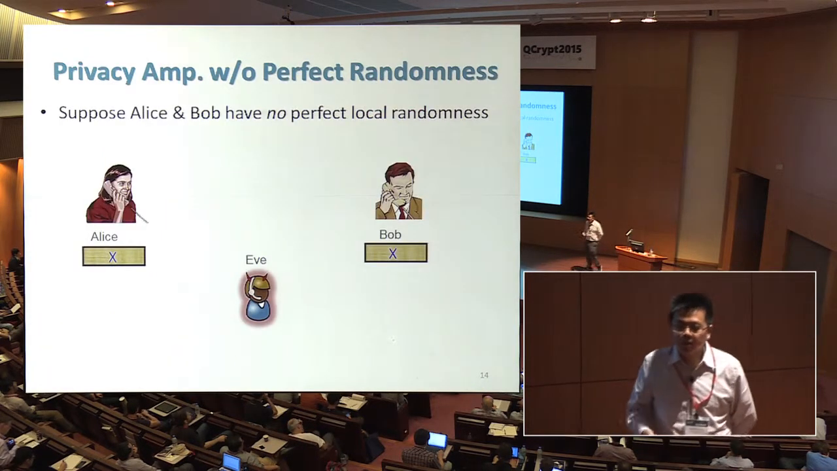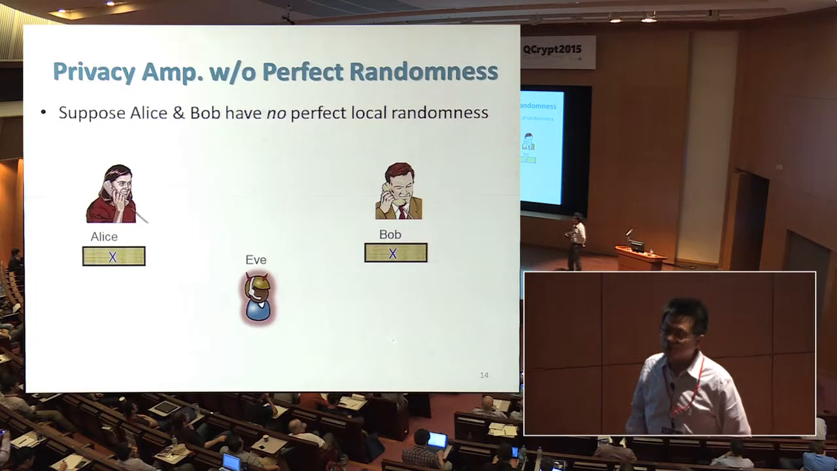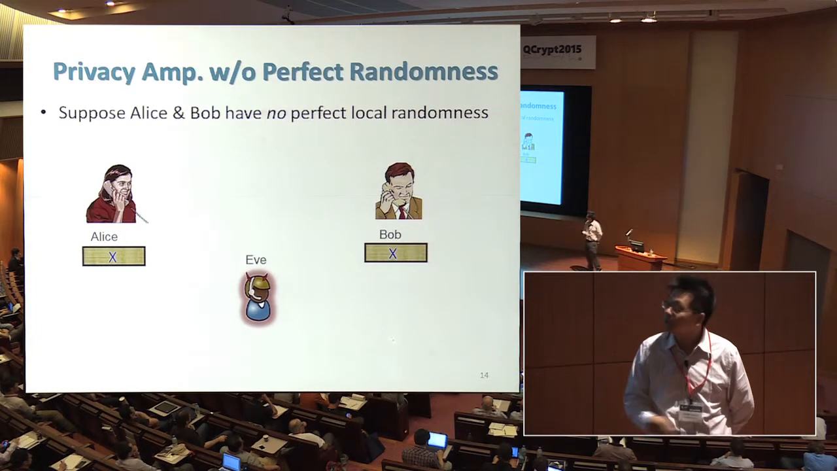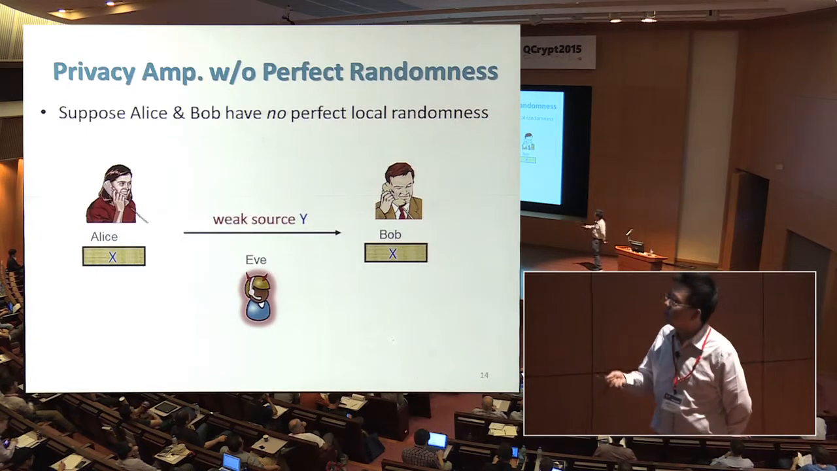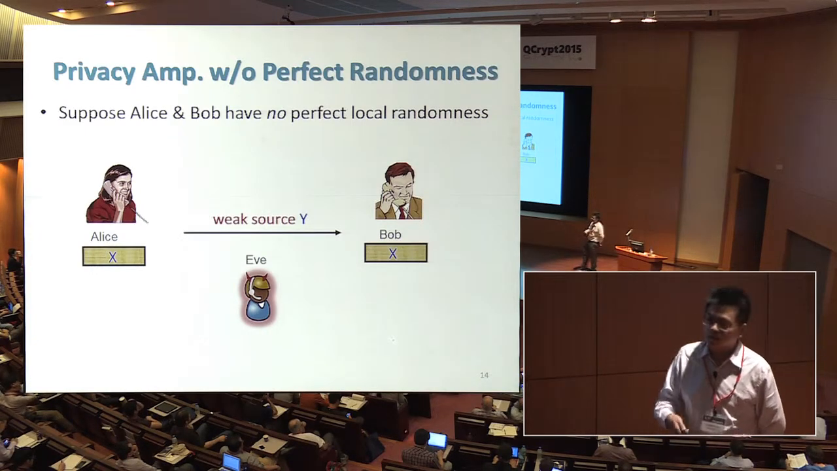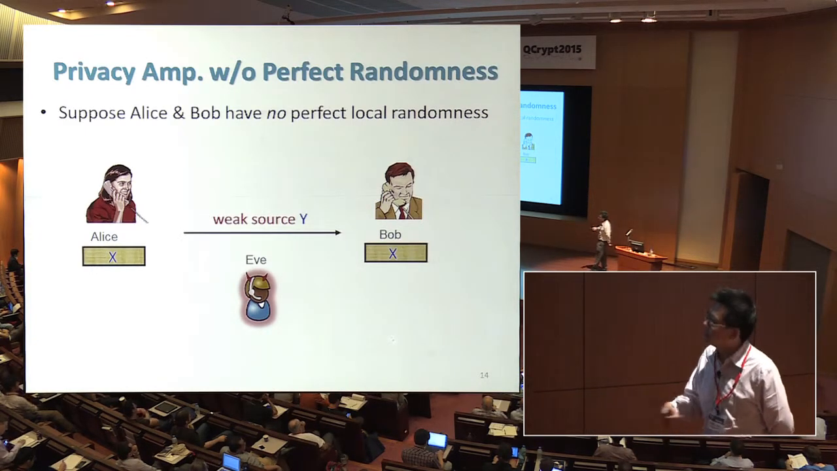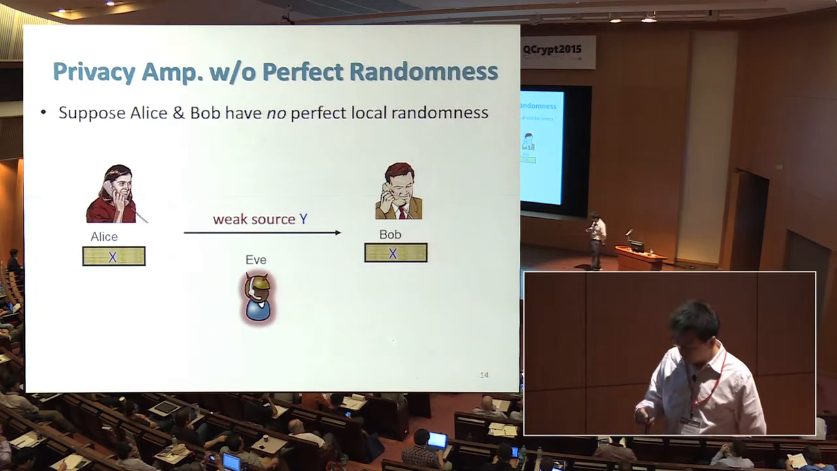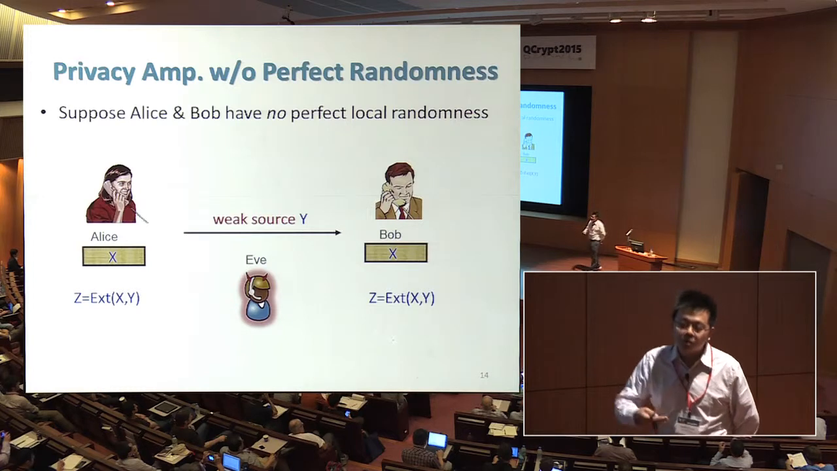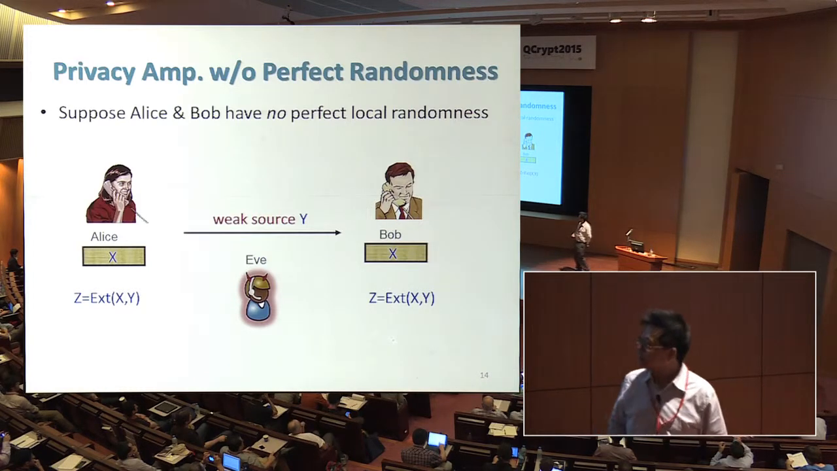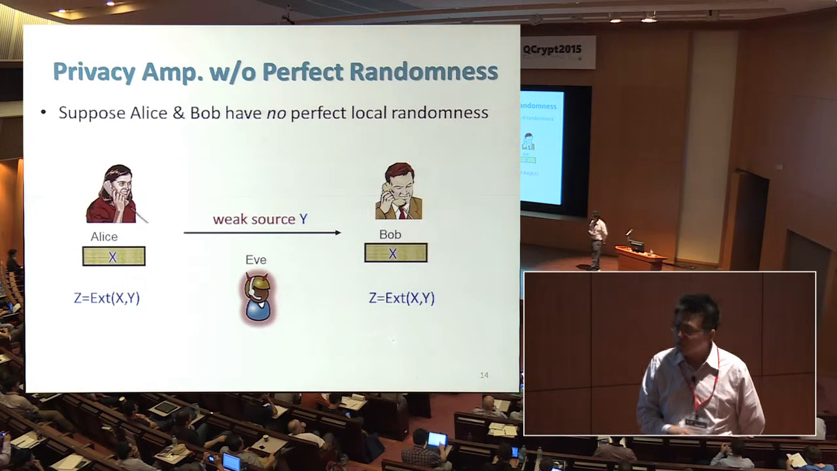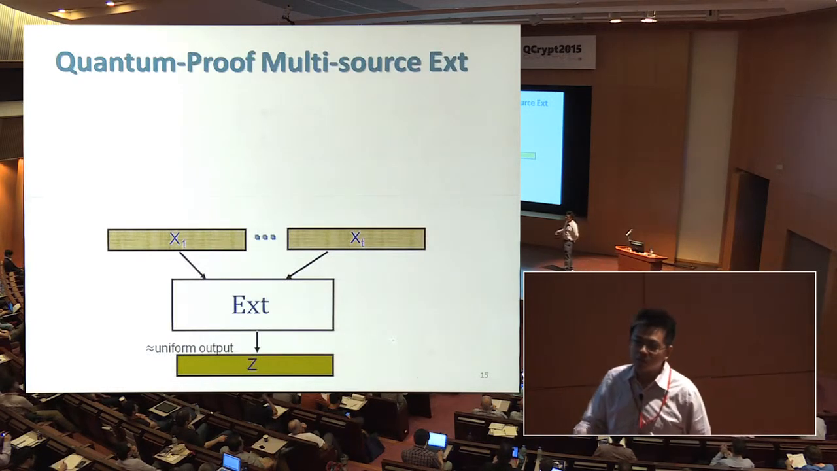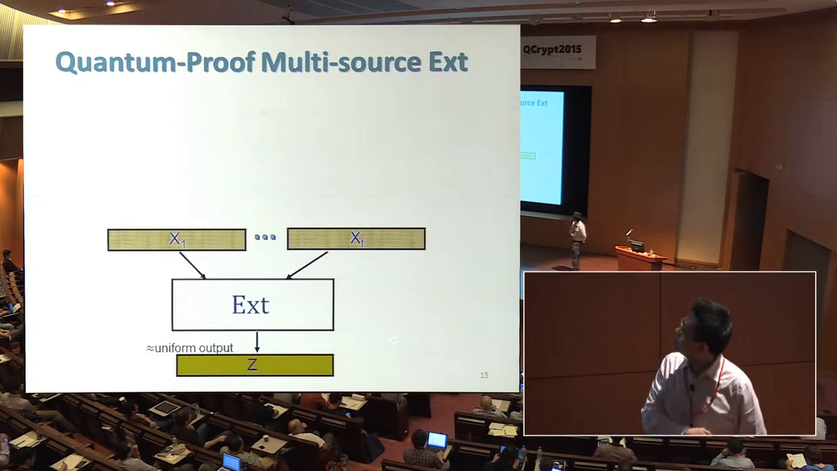And as a direct application, this allows you to do privacy amplification without perfect local randomness. So as before, Alice sends a seed y, but the seed is no longer uniform. It's just another weak source y. And then they both run a two-source extractor to get a uniform key z out. And as before, we would like to consider quantum side information in this notion.